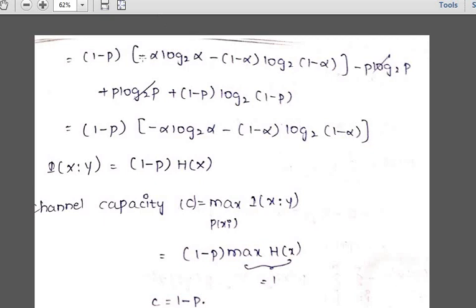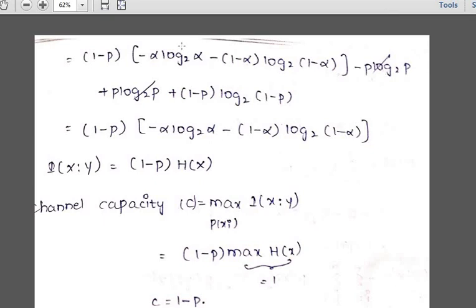Then you will be getting minus alpha into log 2 alpha minus 1 minus alpha log 2 into 1 minus alpha, and then minus p log 2 p plus H of Y given X formula. How did you get plus? Minus into minus gives plus, correct? So p log 2 of p plus 1 minus p into log 2 of 1 minus p.